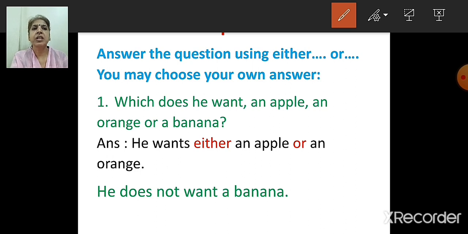Okay children, understood? Given are 3 options. So you will be using either or. He wants either an apple or an orange. He does not want a banana. So here you can choose your own options. You may choose your own answer.